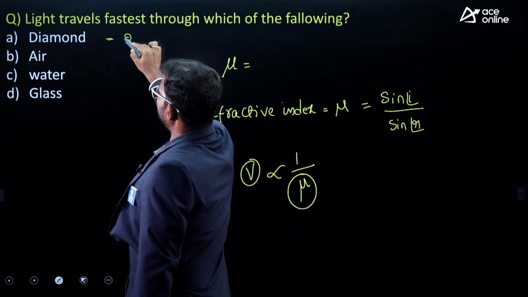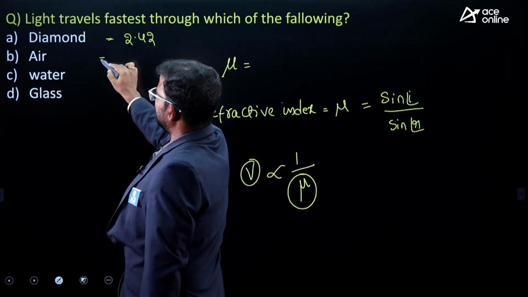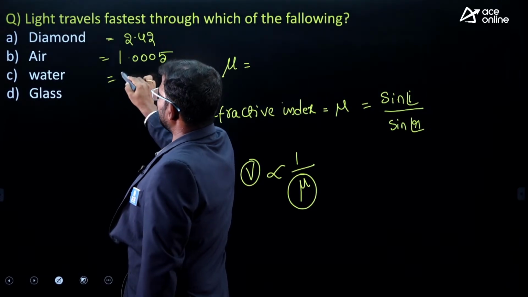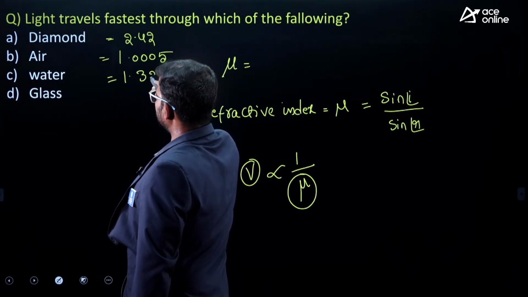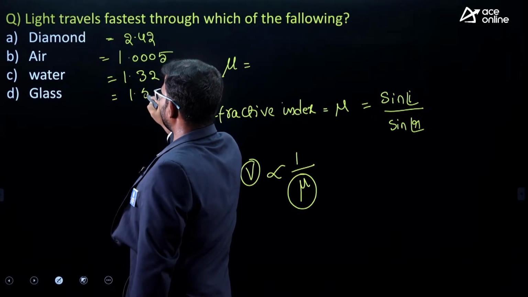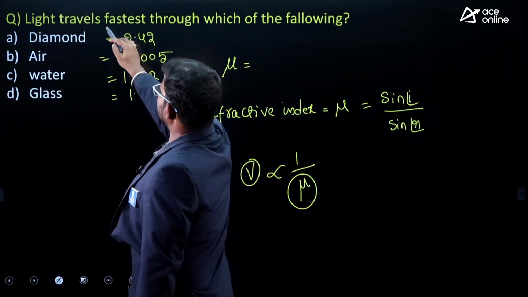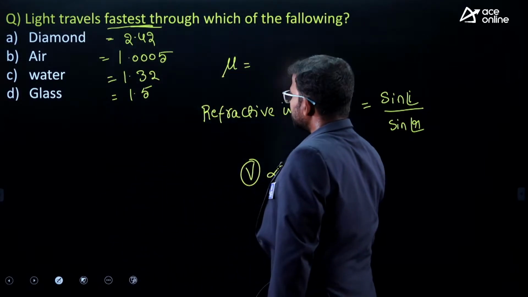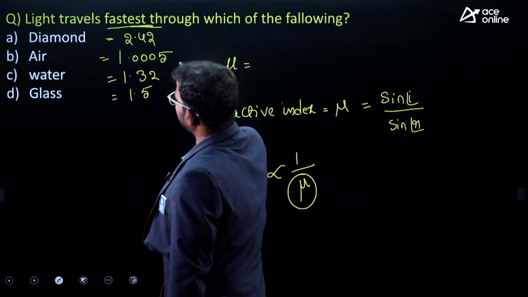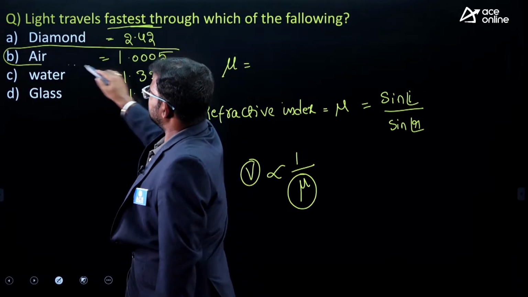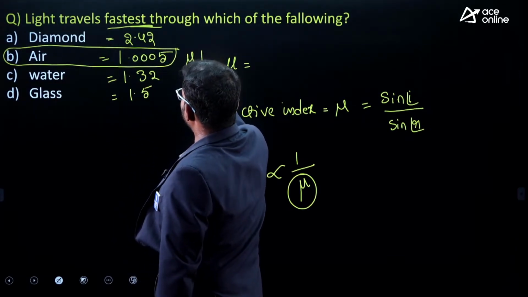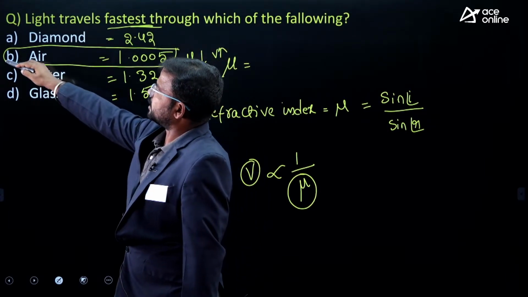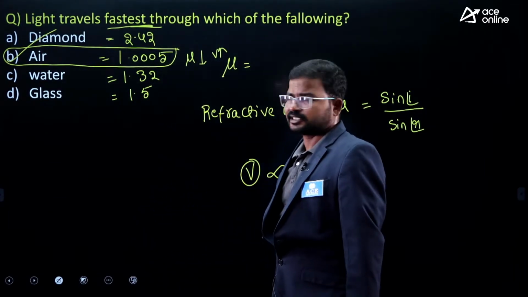Based on that, we first have to know the refractive index of each constituent. Diamond's refractive index is around 2.42. Air, 1.005. Water, 1.332 approximately. Glass, 1.5. Light travels fastest in the material having the lowest mu value. Which one has the lowest mu value here? Air. Air's mu value is very low, so the velocity of light would be very high. That's why, guys, the correct answer is option B. Option B is the right answer.